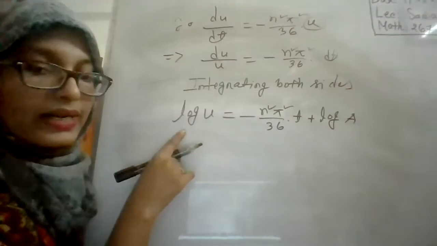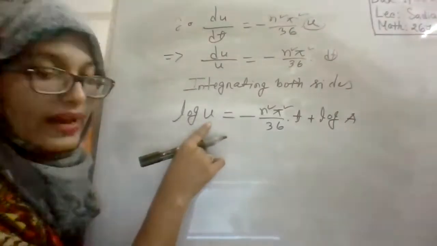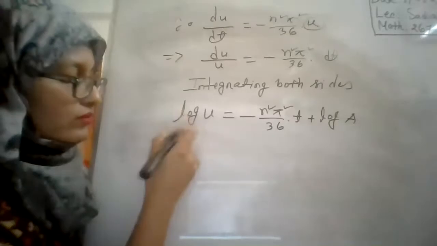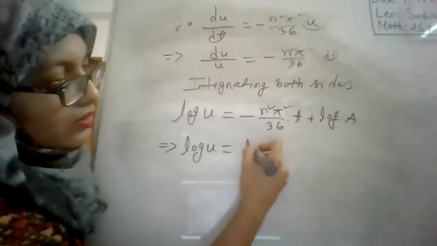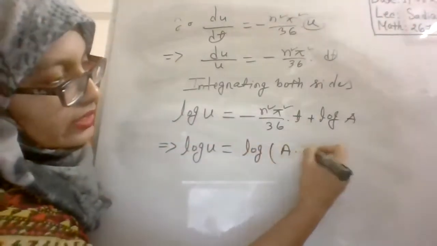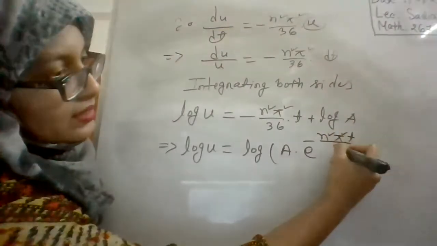Because on the left part there is a log term. We want the value of u. For finding the values of only u, it will be u is equal to a into e to the power minus n square pi square t by 36.